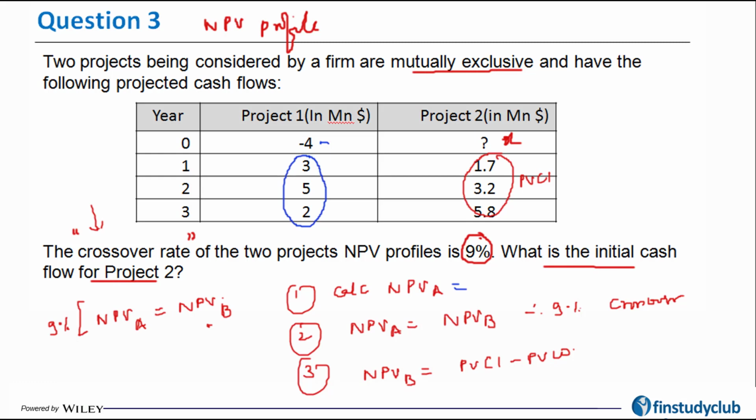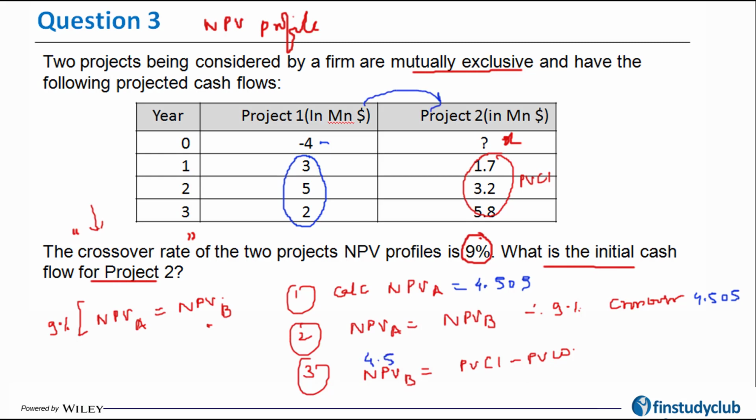The way I will do that is using my cash flow function, and I always press the cash flow button and then clear work. So negative 4 becomes my CF0, my CF1 is 3, CF2 is 5, and C03 is 2. NPV, the I/Y is 9. I am getting an answer equal to 4.505. Now 4.505 also becomes the NPV of project B at 9%.